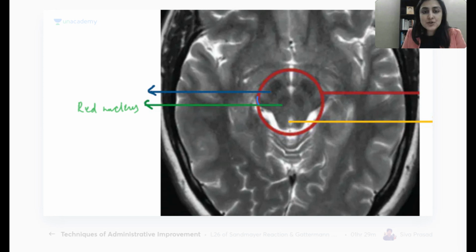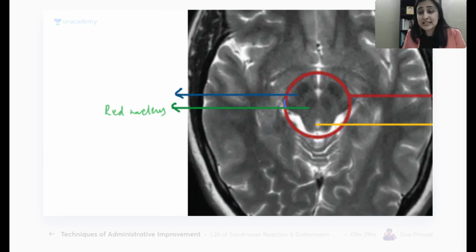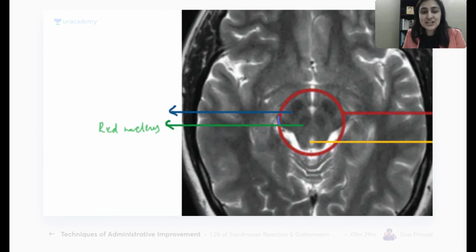Okay. Something else also I am seeing. Something else, black, also running in front, marked by the blue arrow. What is that black structure? Here you have this black colored substance. What is this? I'll tell you, the name itself says that it is black. There is some racist word in the name itself. Yes, substantia nigra.